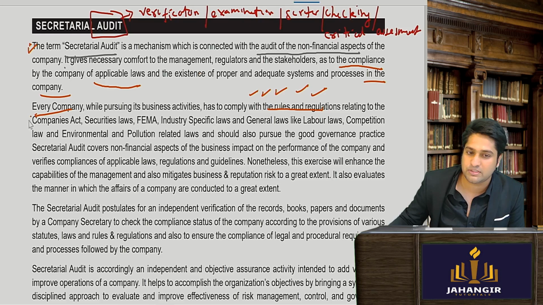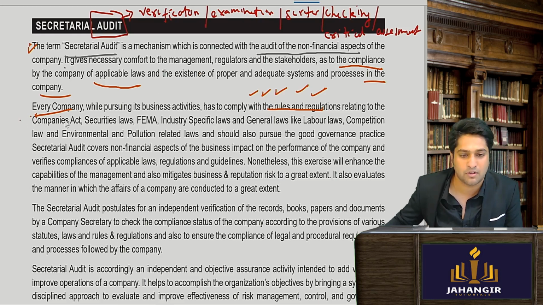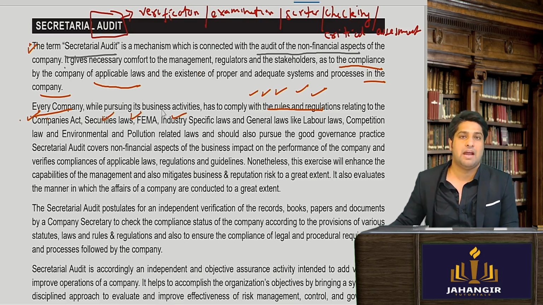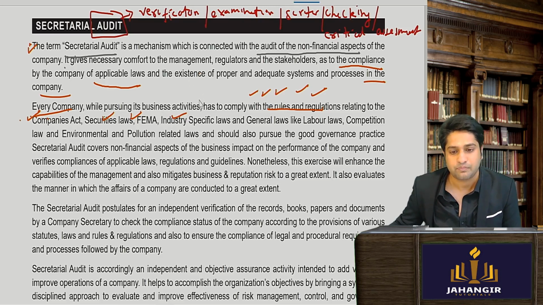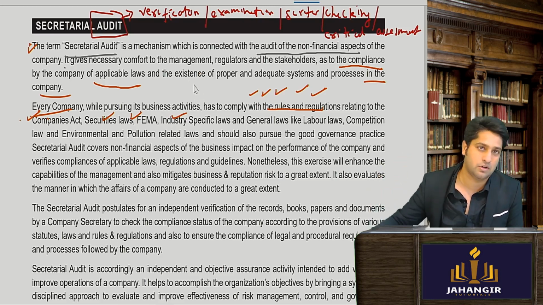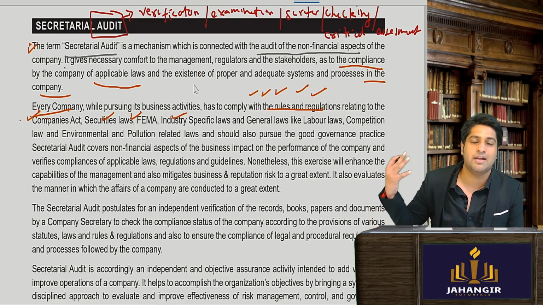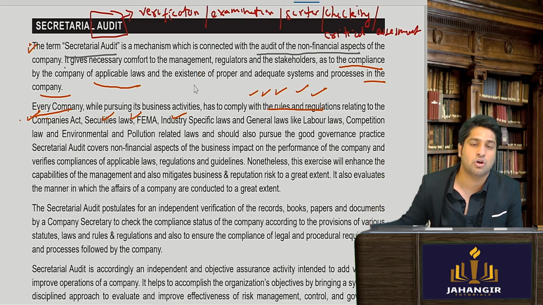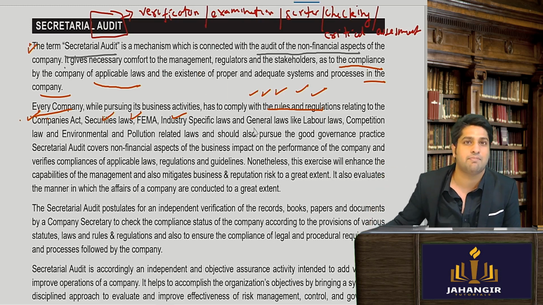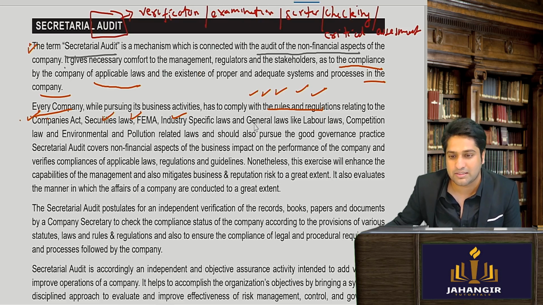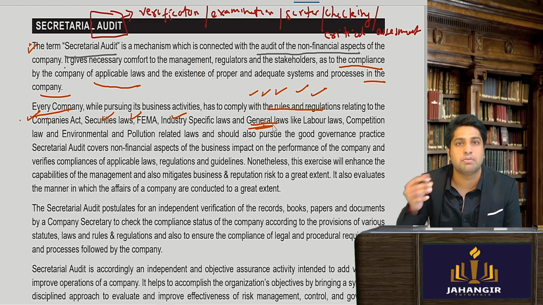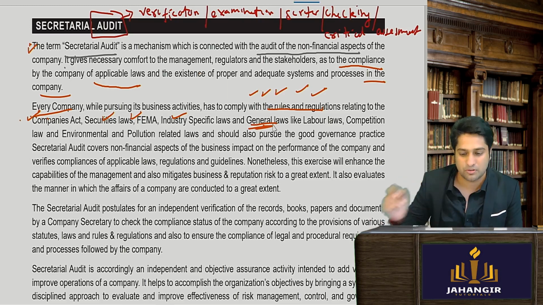So they will say compliance with your Companies Act, your share market laws, FEMA, and industry-specific laws. For example, if I'm a coal manufacturing company like Coal India, I will have certain sector-specific laws. Or maybe I'm an aviation company like Air India, so there are specific aviation laws applicable to me which are not applicable to anyone else. Then come general laws, which are applicable to all companies, because any company will have employees, yes or no?